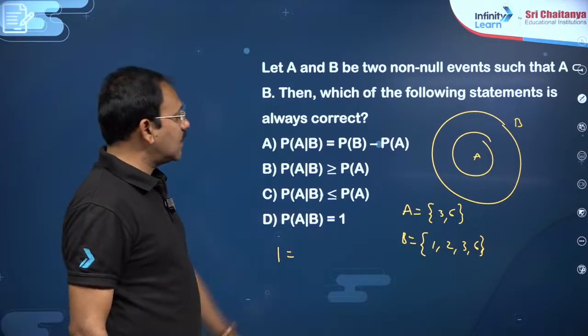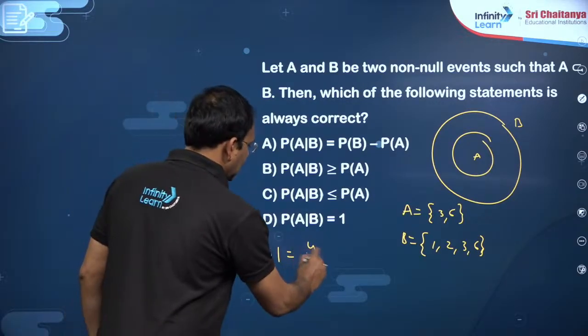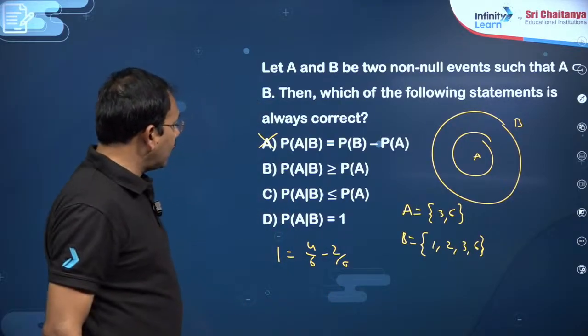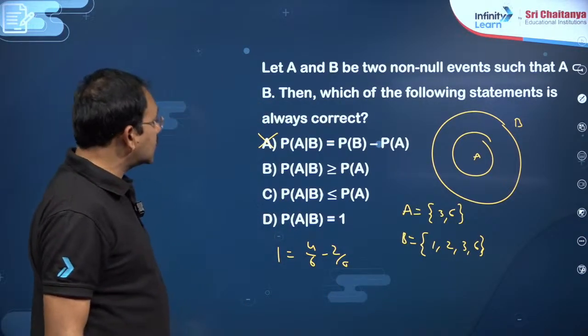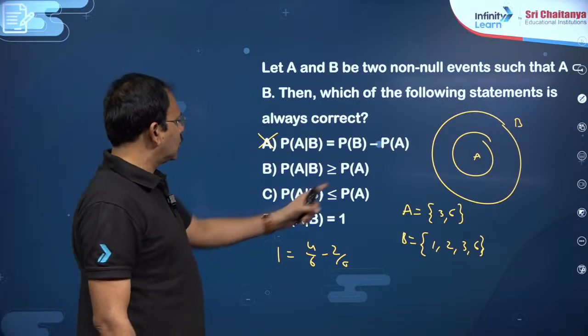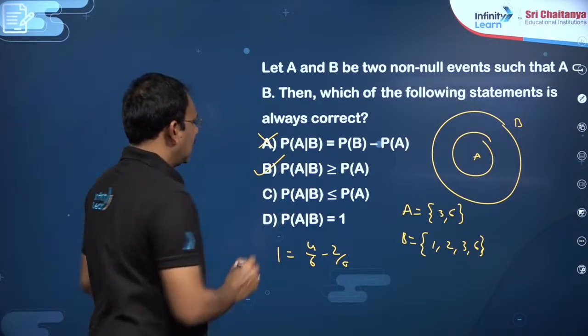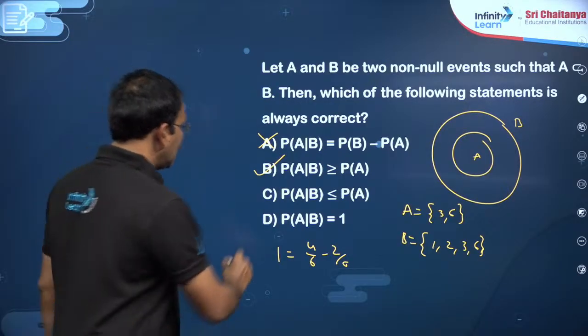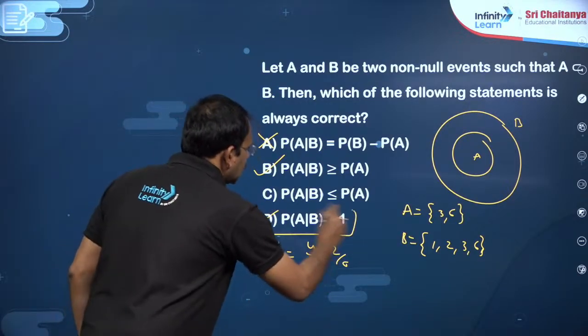P of B is nothing but 4 by 6 minus 2 by 6. This is not correct. P of A given B is greater than or equal to P of A. Obviously this is 1, so this is correct. Less than or equal to is not correct. P of A given B is also correct. This is the best suitable one.